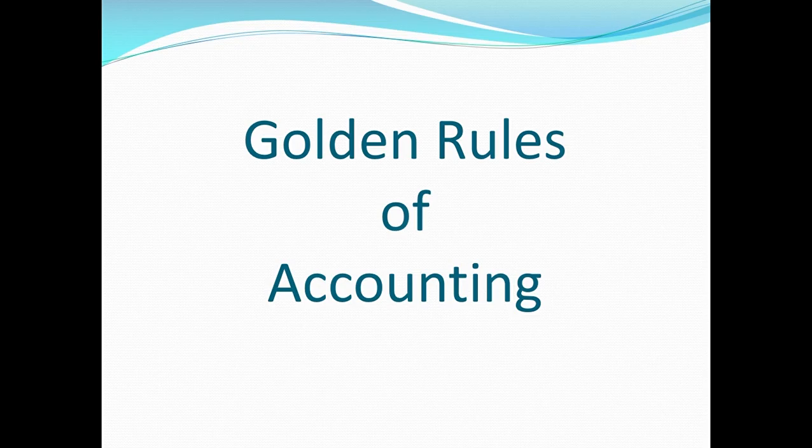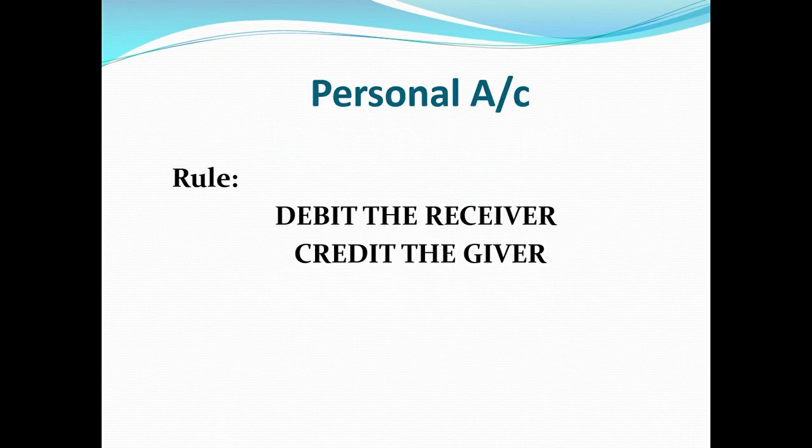Next we talk about the golden rules of accounting. So we have seen the personal account, right? So a person can be a receiver or giver. So when a person is a receiver, we need to debit the receiver. When a person is a giver, we need to credit the giver.